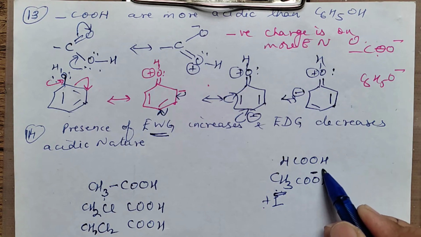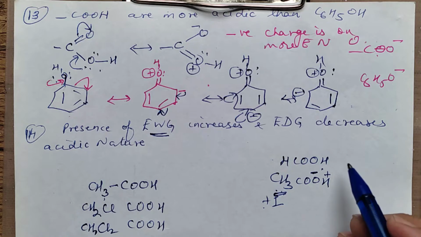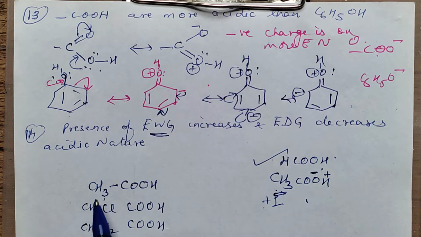More negative means it will hold this H plus more tightly, will not give H easily. So formic acid is more acidic than acetic acid. So the more the number of electron withdrawing groups, the more will be the acidic nature. The donating groups will decrease the acidic nature.